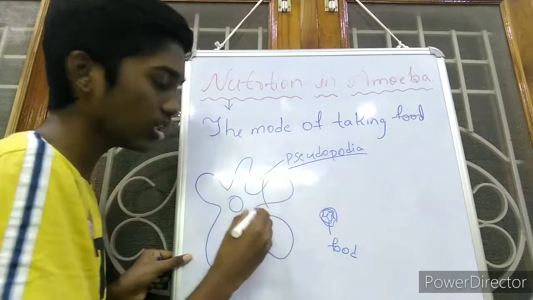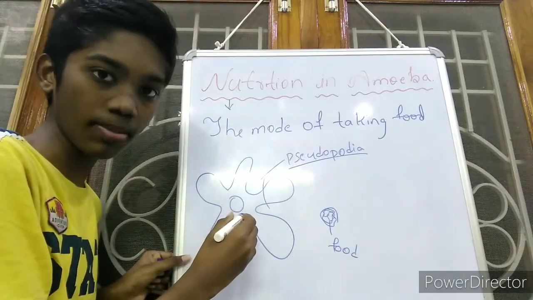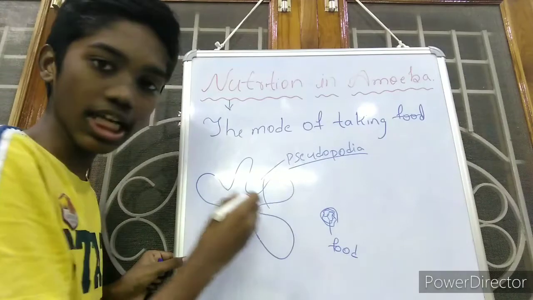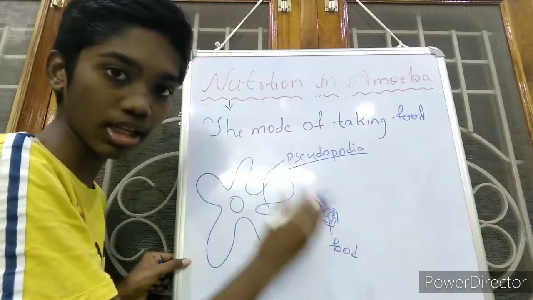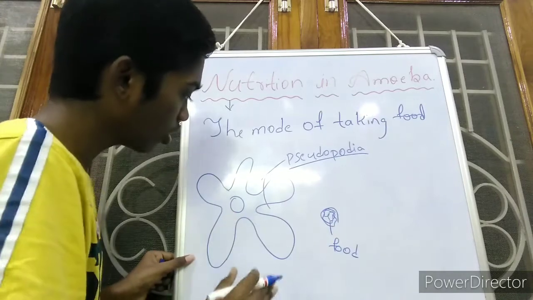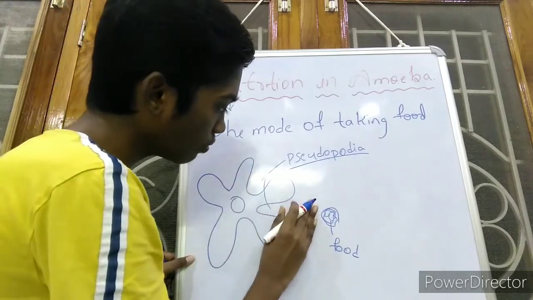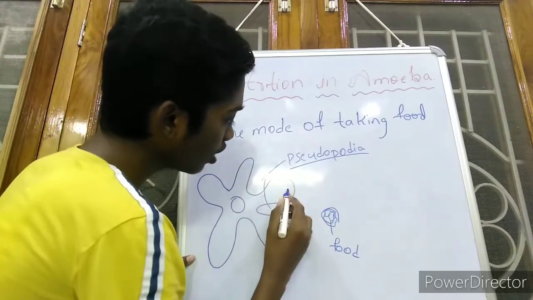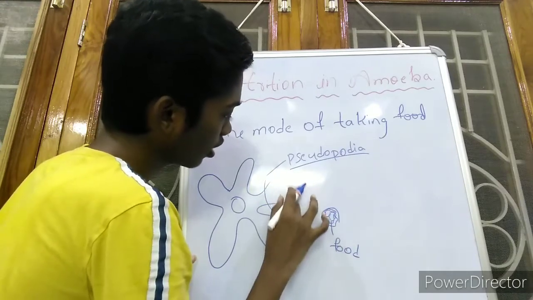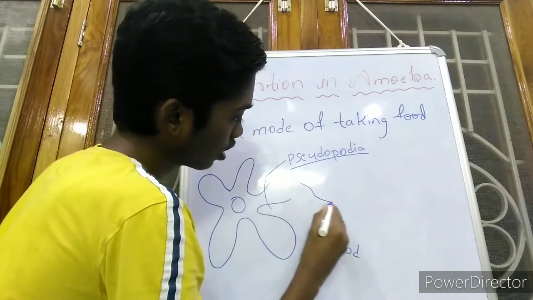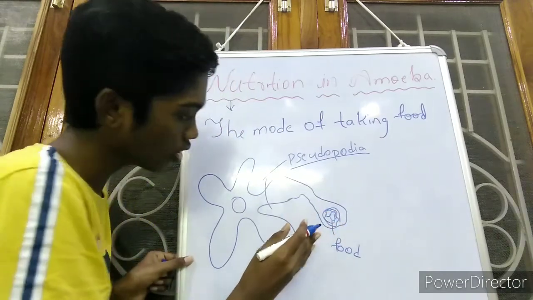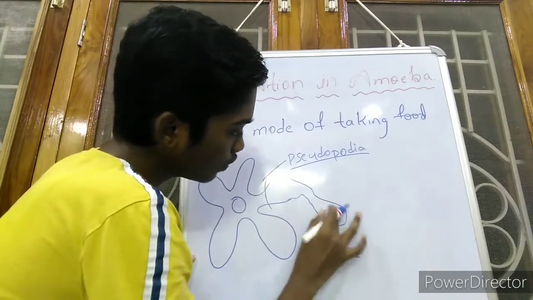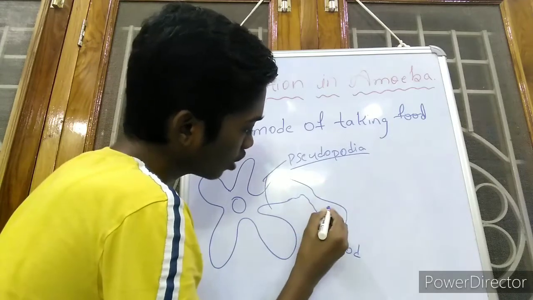Pseudopodia are the temporary finger-like projections of amoeba. They help in the movement of amoeba and also in the capturing of food material by the organism. First it will come nearer to the food material, and the pseudopodia will fuse over the food material. Then this food material will be formed as a food vacuole.